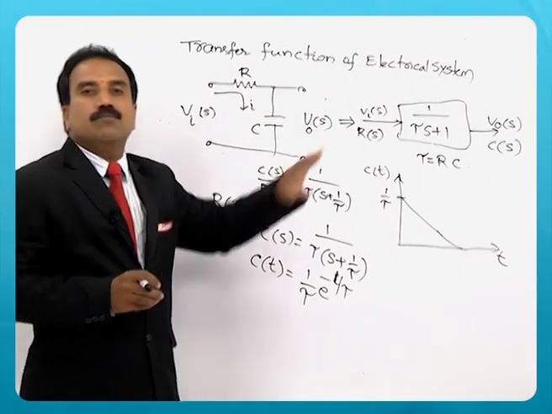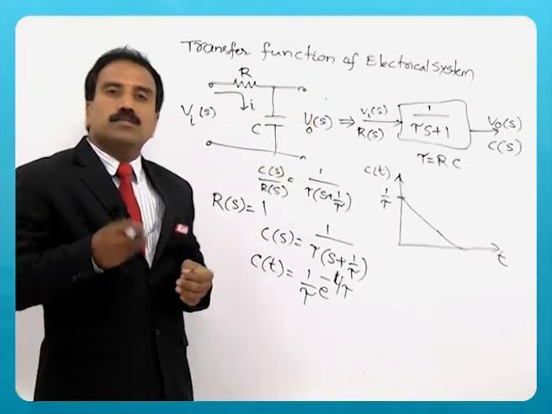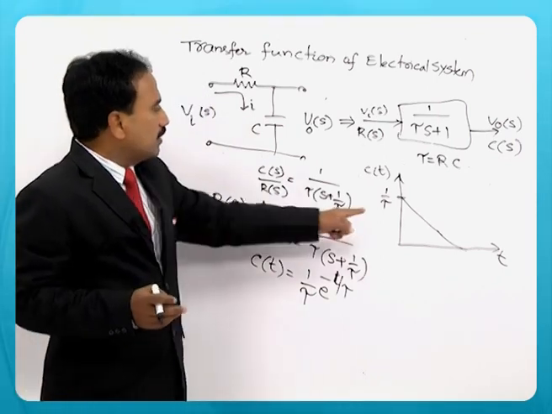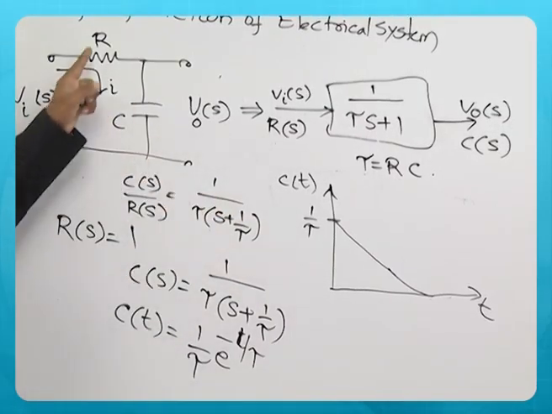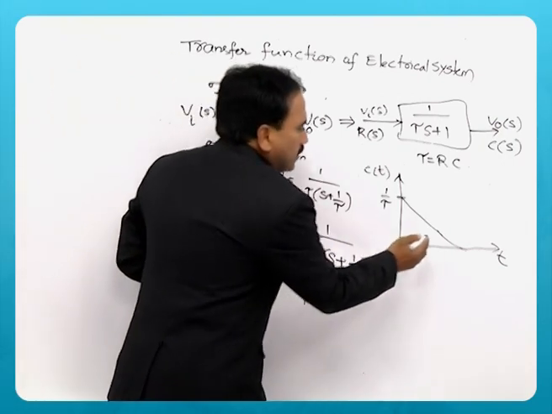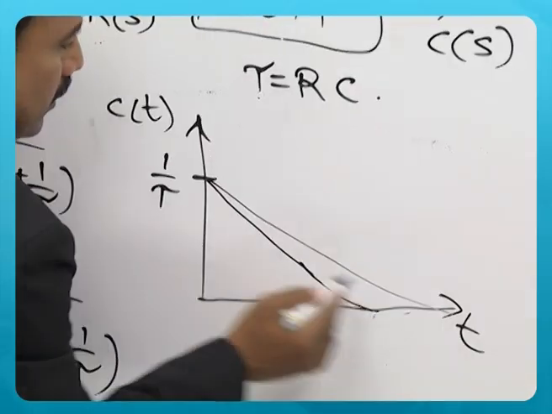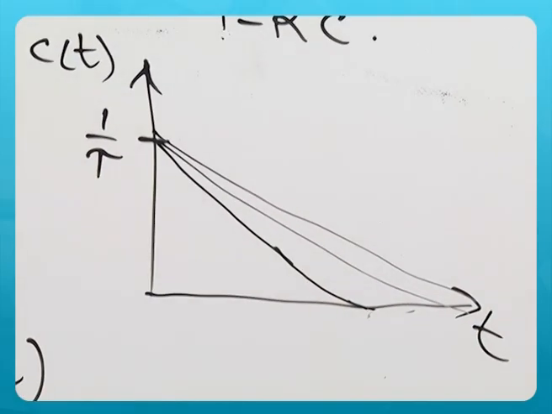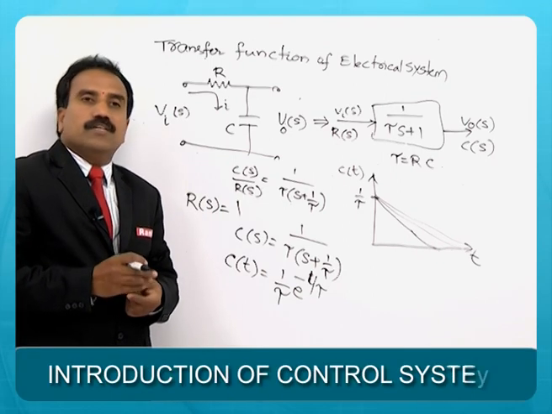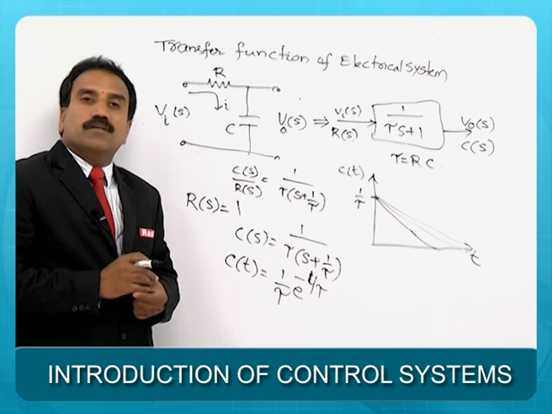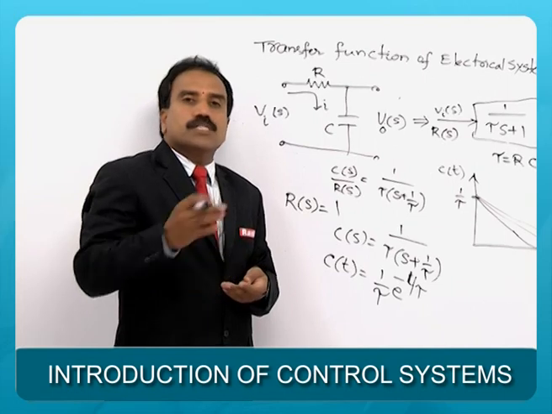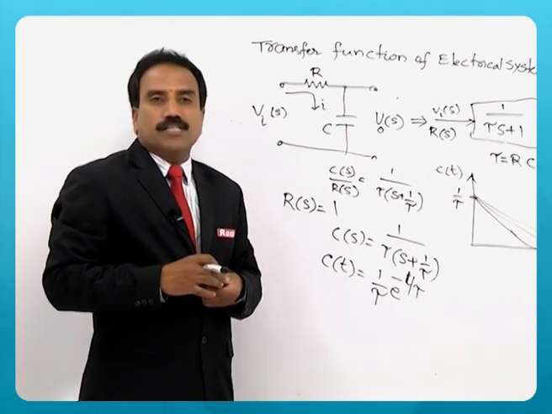I say that it is a stable system because the impulse response decays as fast as possible. It depends on what? It depends on tau. The time constant is nothing but R and C. For different values of R and C, this impulse response may be like this, which indicates how fast or how slow the response is reaching the desired. Because impulse is undesirable, I want the impulse response to decay as fast as possible, then I say it is a stable system.